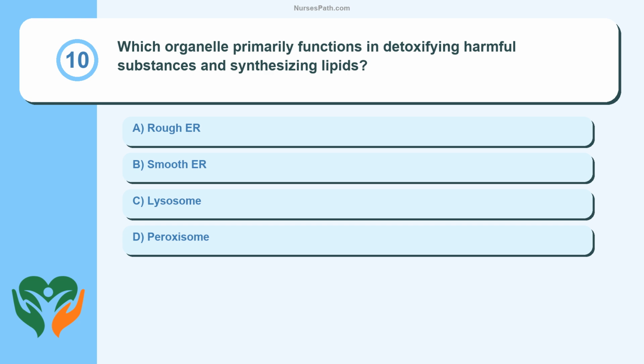Question 10. Which organelle primarily functions in detoxifying harmful substances and synthesizing lipids? Rough ER, smooth ER, lysosome, peroxisome.